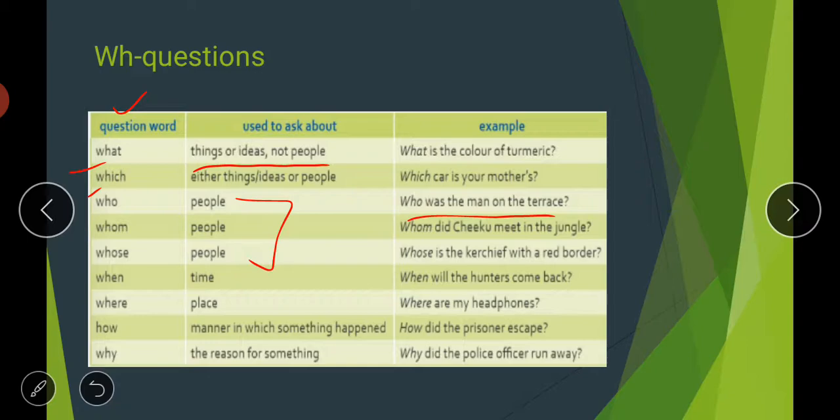Then comes how. How is used to ask a question about the manner in which something happened. Like, how did the prisoner escape? Like this you can use this word how. Then why is for the reason. If you want to know about the reason of something, you will ask a question putting the word why. Why did the police officer run away? So you have to remember what kind of wh word we can use to make a question of a particular category. You have to remember these rules, these are very important.